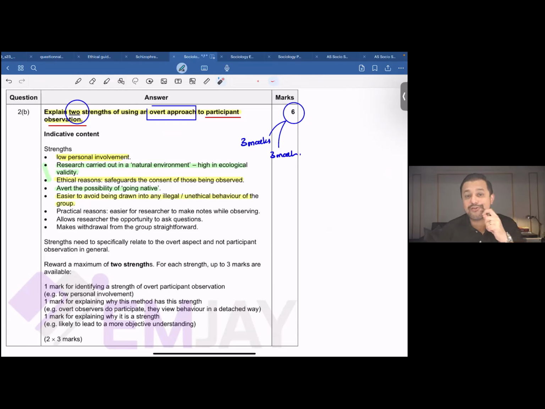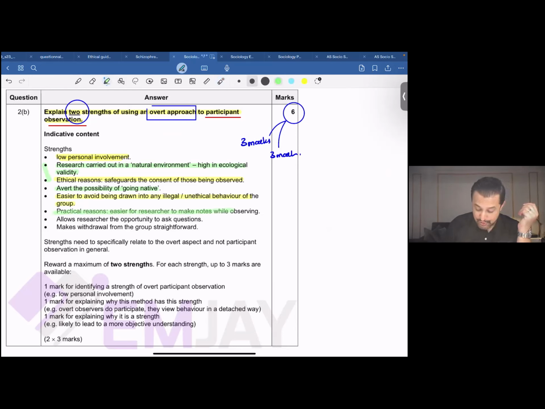If you're trying to keep your identity hidden, don't you think you might end up having to do things or being involved in activities of a criminal nature, right? So if you know what your role is, and the people you're studying know what your role is, you wouldn't really have to be involved in things that you shouldn't be involved in.